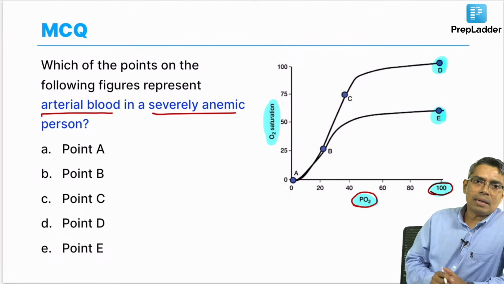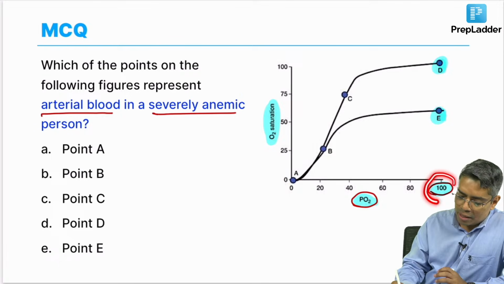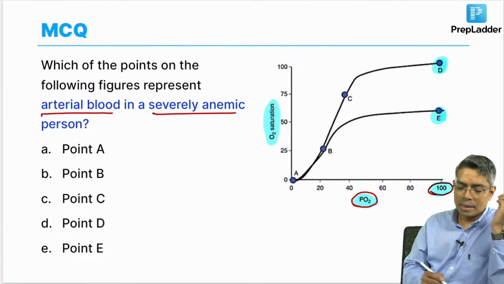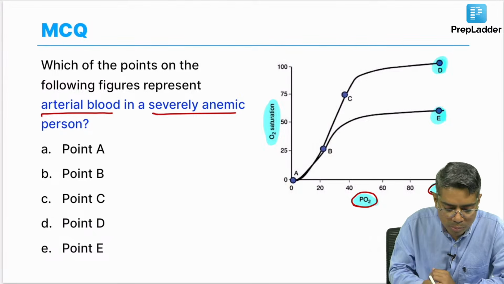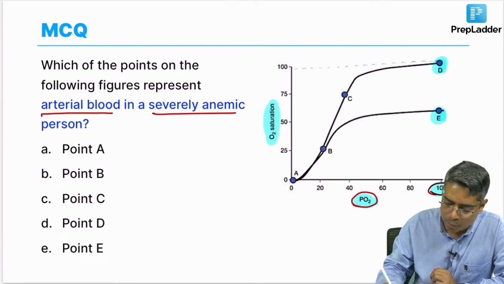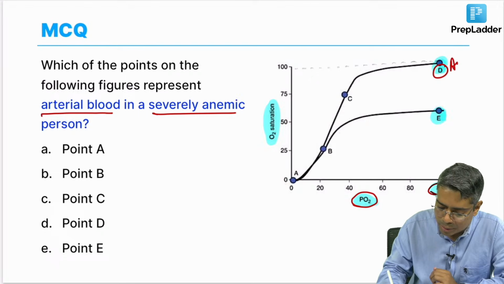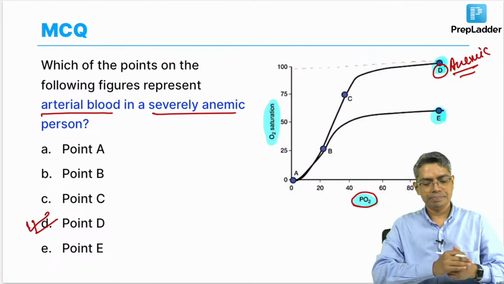So, in case of an anemic person, the partial pressure of arterial blood oxygen is normal and the saturation is also normal. Saturation also normal means how much will be the saturation? The saturation will be near equal to 97-98 percent, which means point number D is the anemic person here. Okay. So, the answer is point number D in this question.